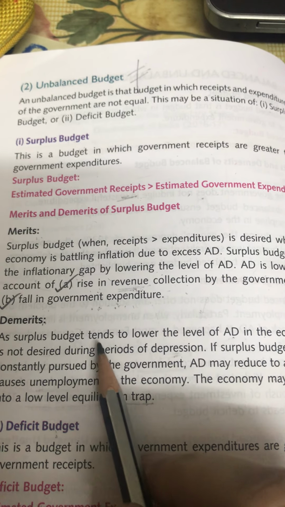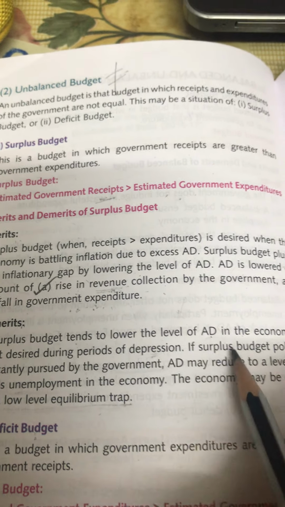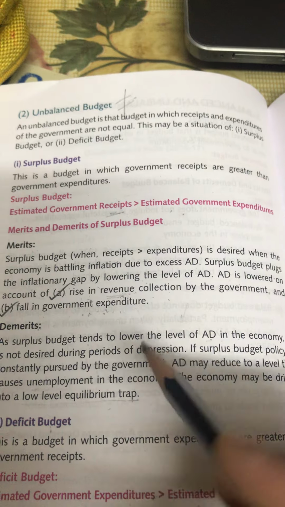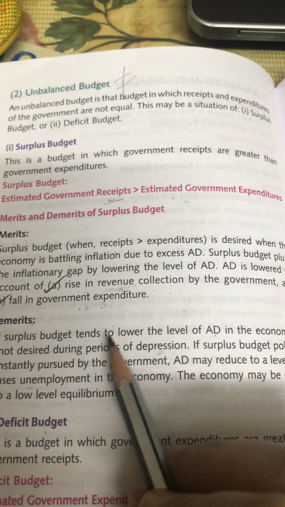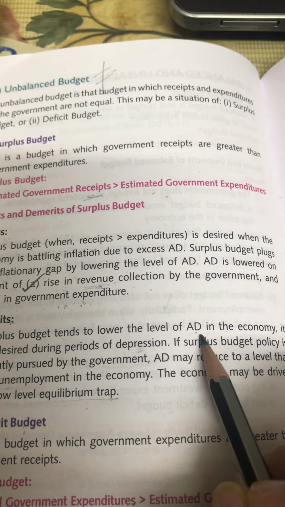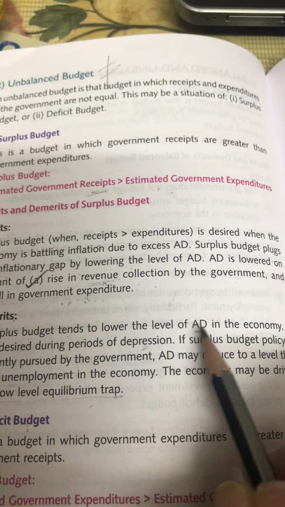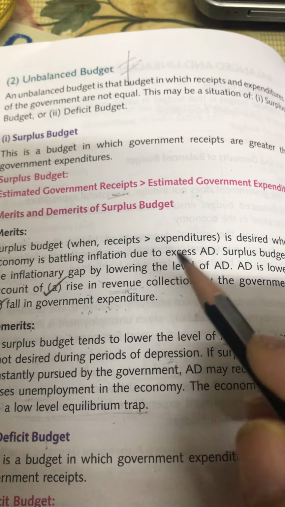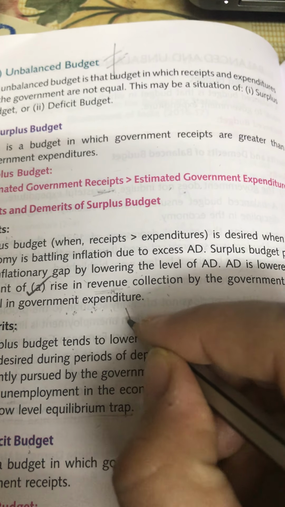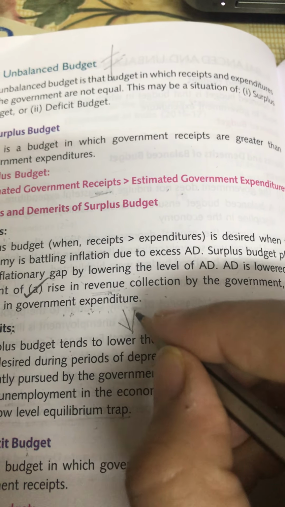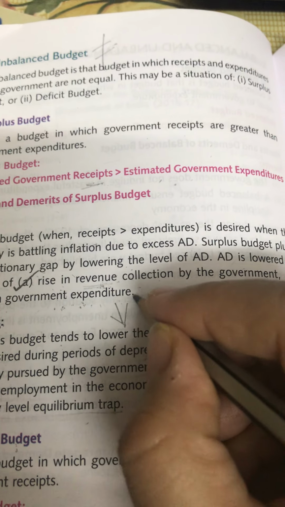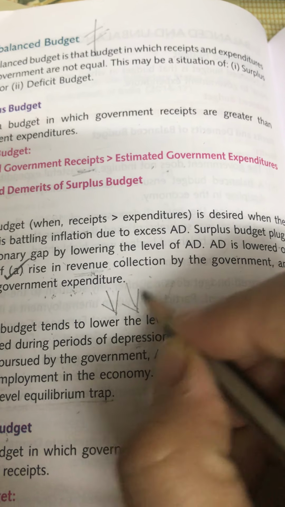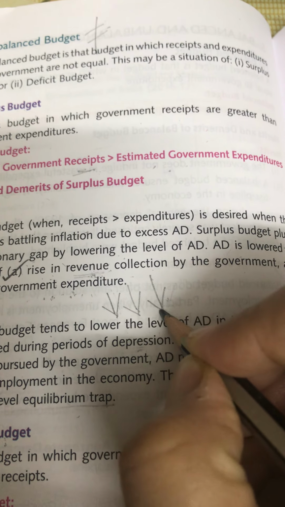Now, as surplus budget tends to lower the level of AD in the economy, it is not desired during the periods of depression. Why do we say that the surplus budget is going to lower the level of AD, which is aggregate demand? When the government is collecting more money from the people, the disposable income with us is going to be less. When the disposable income is less, we are going to spend less, and when we spend less, the aggregate demand will come down.